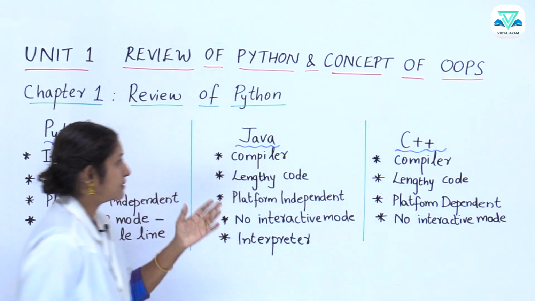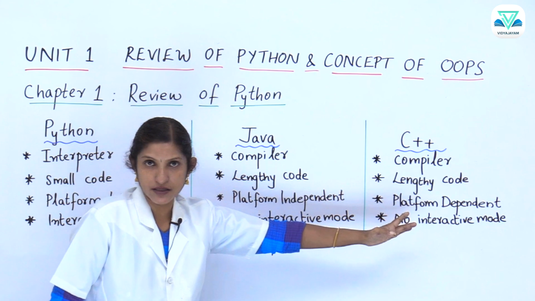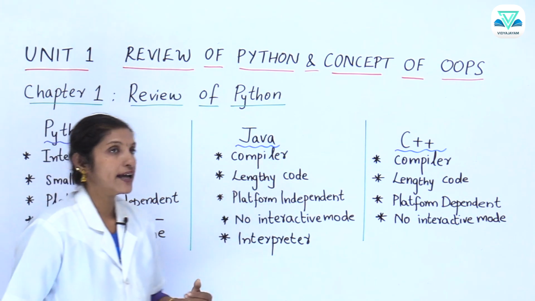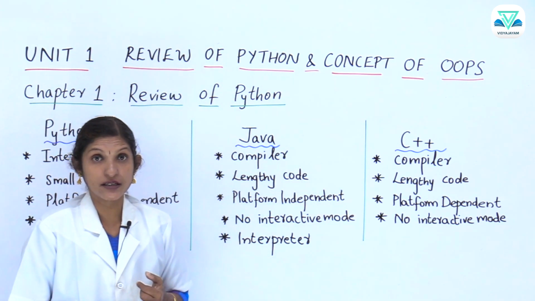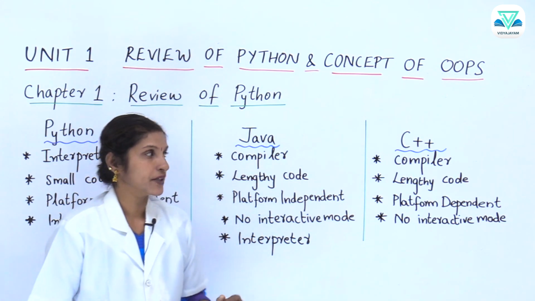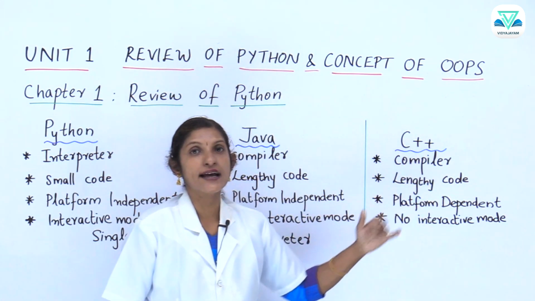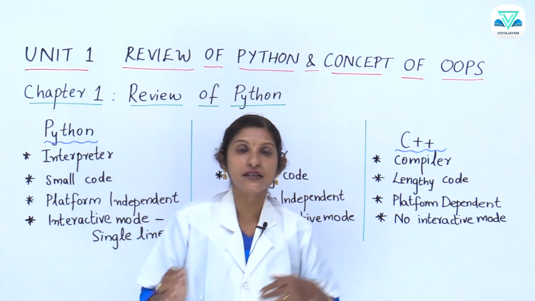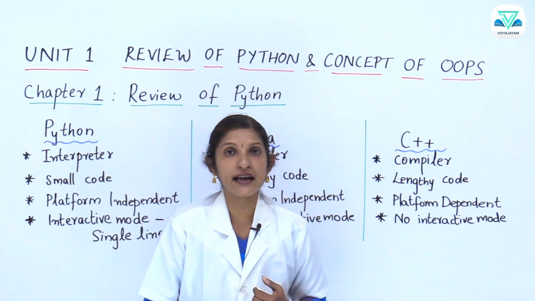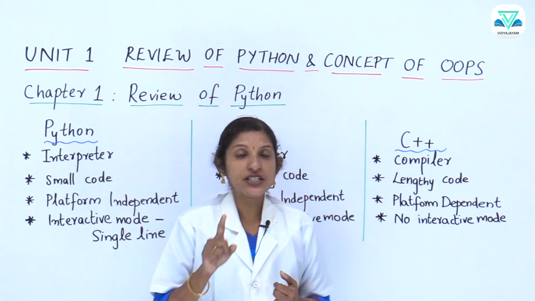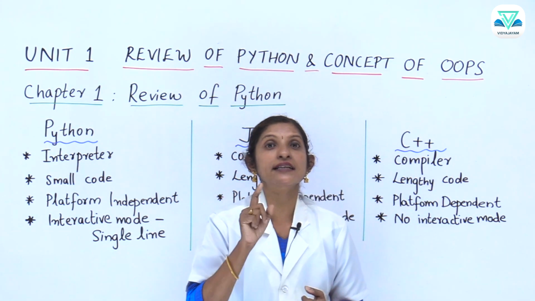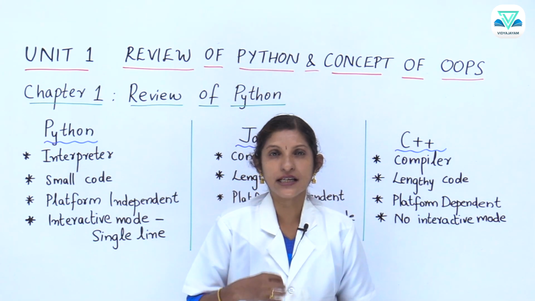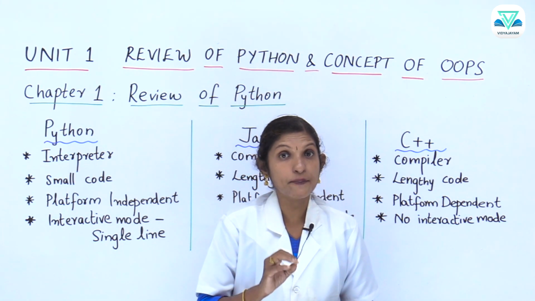When we compare with Java as well as C++, these also were there in our curriculum. Now, Java has compiler as well as interpreter. In some softwares, we have both. While talking about C++, it has only compiler. So, now you understood the difference, what is interpreter, what is compiler. Another difference is that when we use interpreter, it will check for mistakes only one line at a time. So, from that itself we can understand that that program will take little more time when compared with the compiled programs.